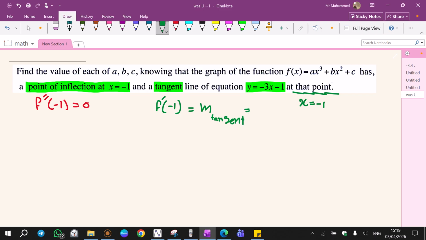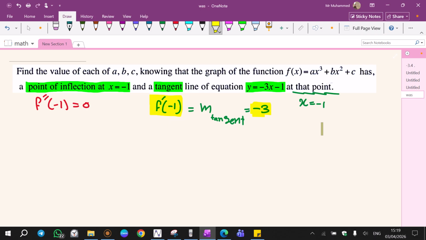Slope of tangent, according to this given, it's -3. Slope of tangent is -3. So that is the given f prime -1 equal to -3. That's given. These are two givens.